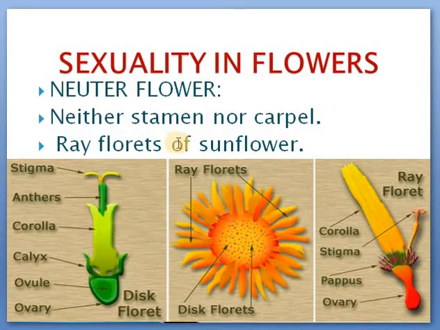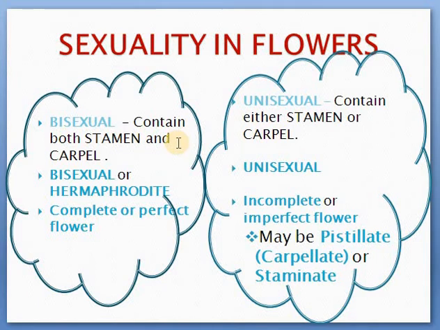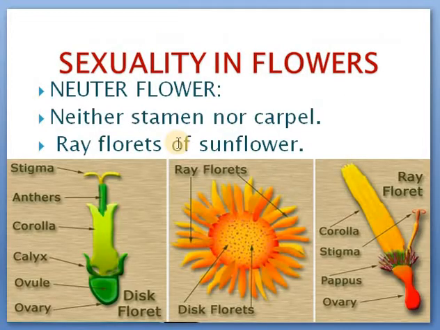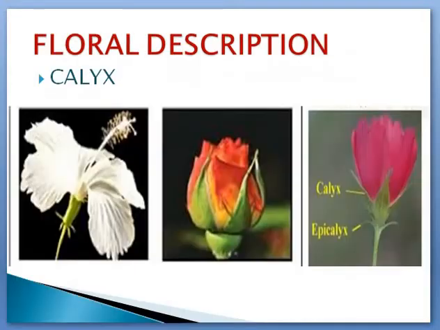Okay, so in sexuality we learn three different things, that is bisexual, unisexual, and neuter flowers with their examples. Bisexual: hibiscus, mango, neem; unisexual flower: palm and papaya; and then in neuter flower, ray florets of sunflower. This gives the complete meaning. Don't write simply as sunflower, that is wrong, because sunflower has both disc and ray floret. Disc floret is fertile, disc floret will produce seeds, and ray florets are the only example for neuter flowers.